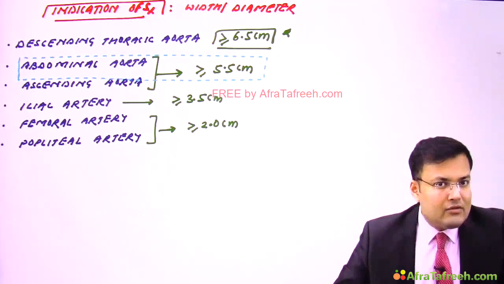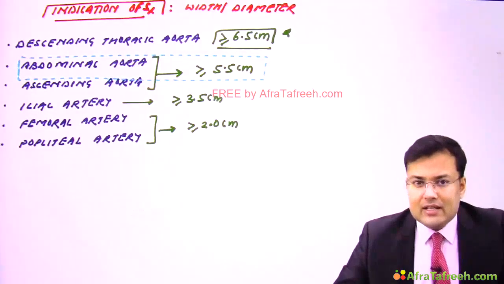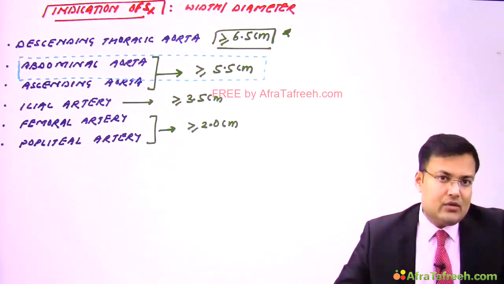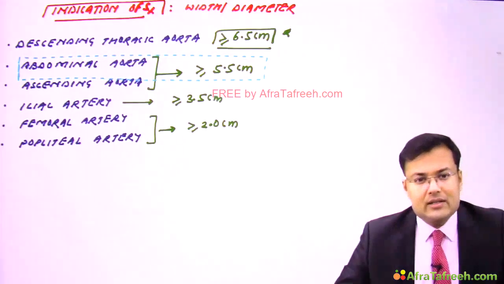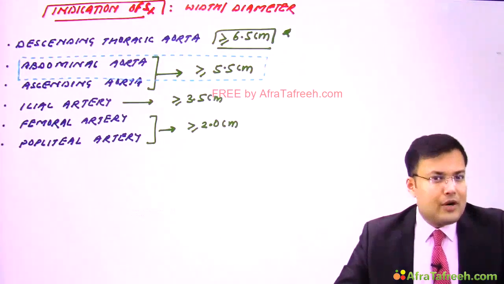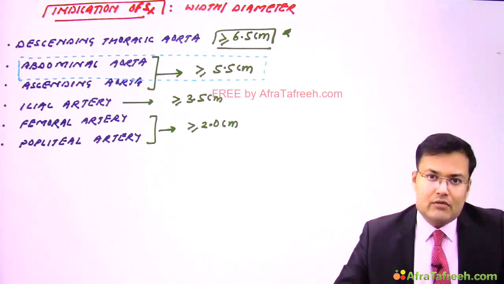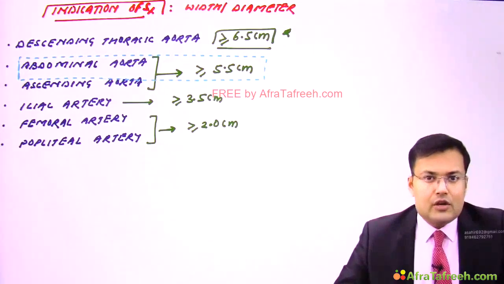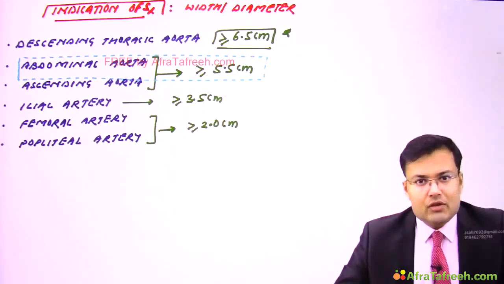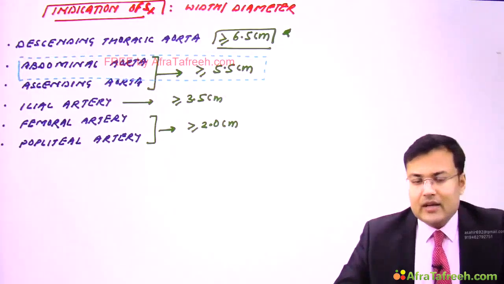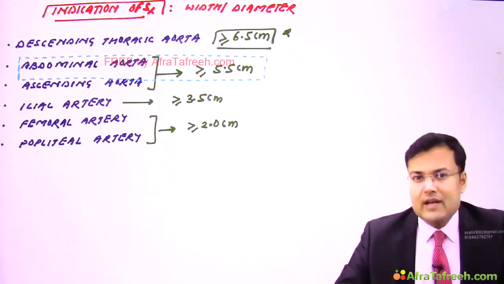So you have to remember the cutoff diameter for the largest vessels, and the medium and small ones. These are the important points related to cutoff diameter.